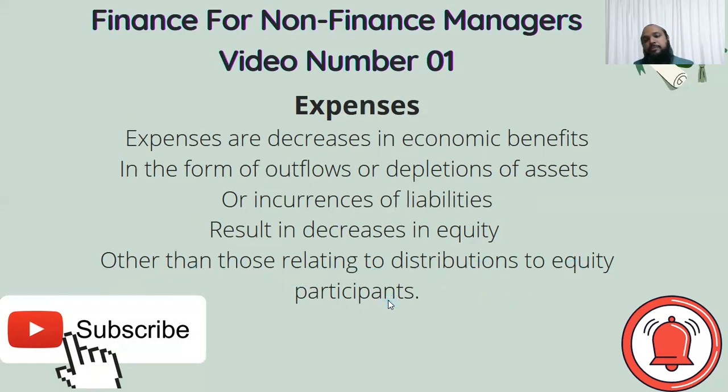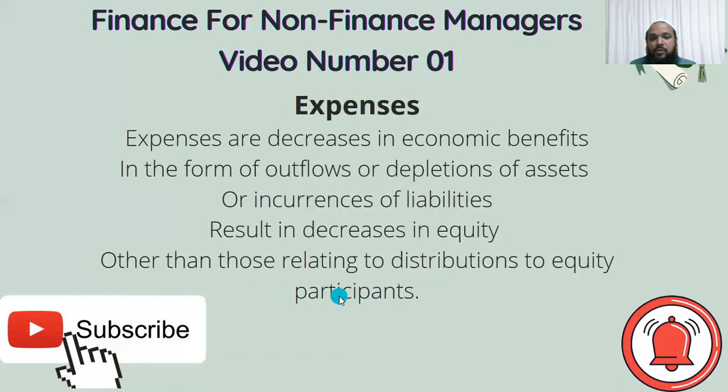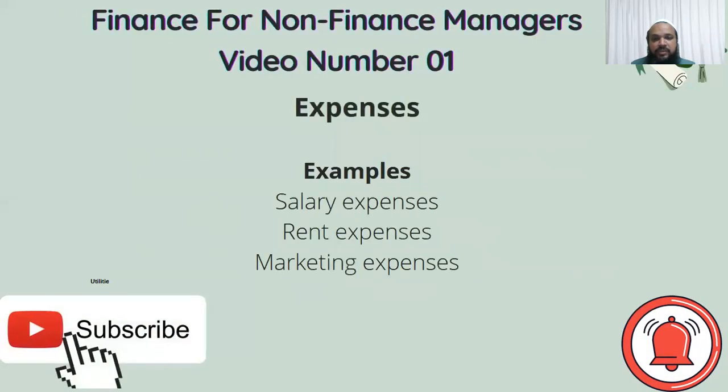So whatever distribution an organization makes to its shareholders or its owners, this is not included in the category of expenses. Other than that, all the decreases in economic benefits are included under the category of expenses. And we have the examples of salary expense, rent expense, marketing expense, and so on.